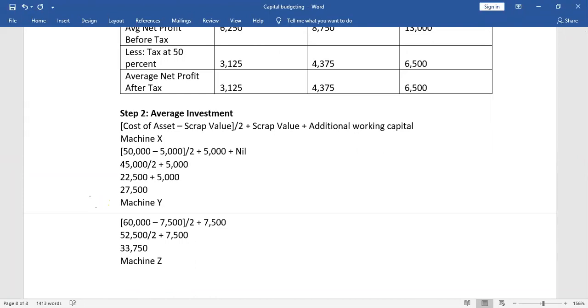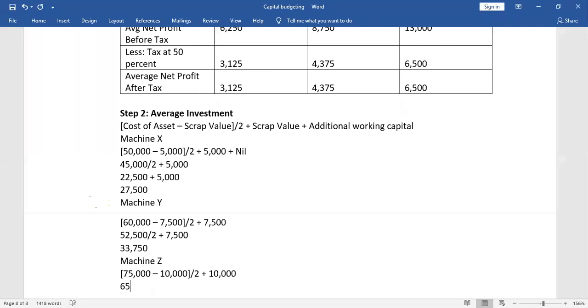Last one is for machine Z. Machine Z is of 75,000 and minus scrap value. Scrap value is 10,000. We have already seen in the question. Divide by 2 and plus scrap value. Plus scrap value. Scrap value is 10,000. So final answer again you all have given.